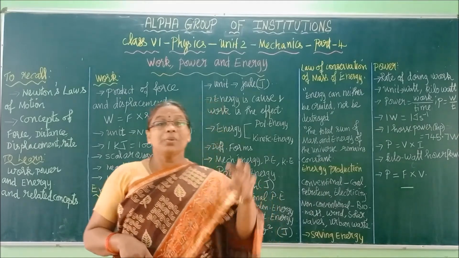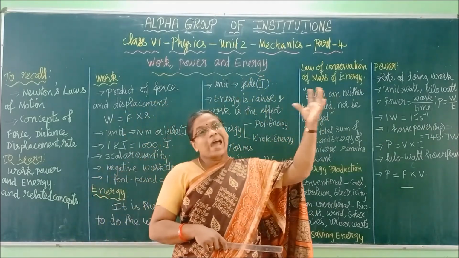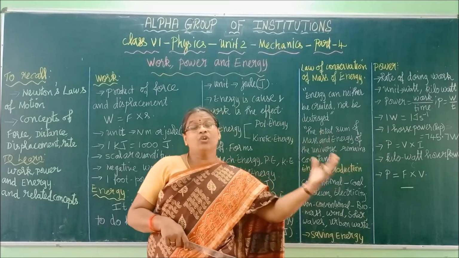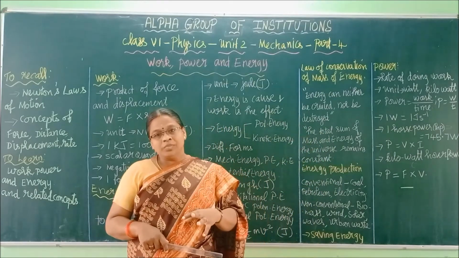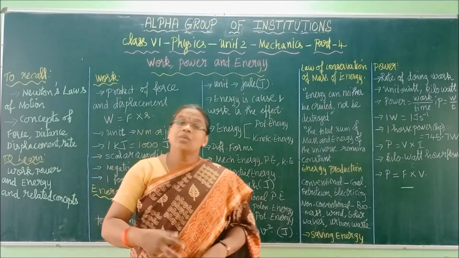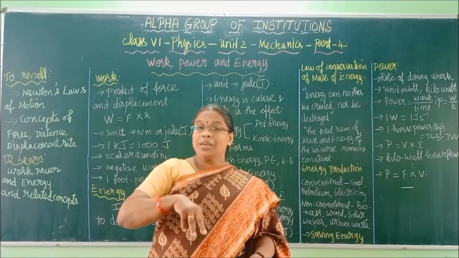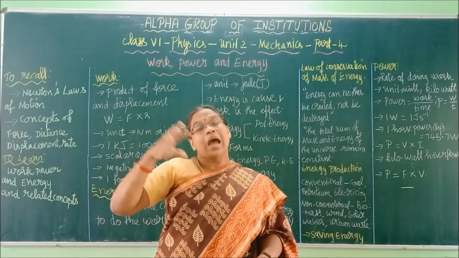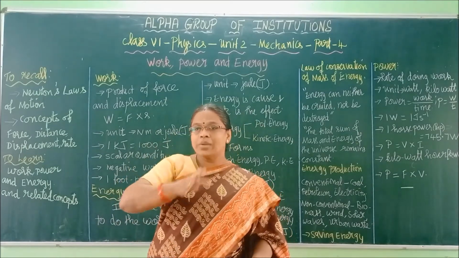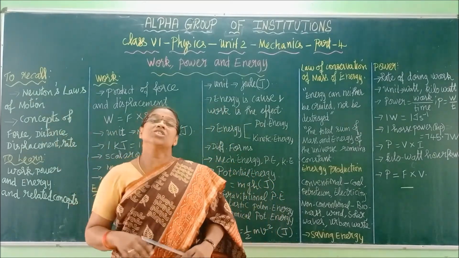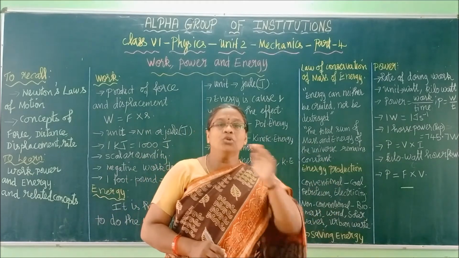One simple example: the sun is glowing and the plants prepare food through the sun's light. Humans and animals eat those plants, and human beings eat the animals. So this is how energy is transferred as a chain from one form to another.